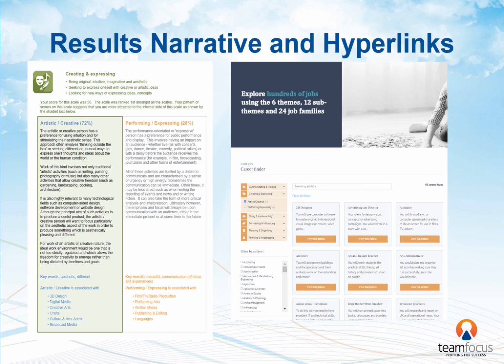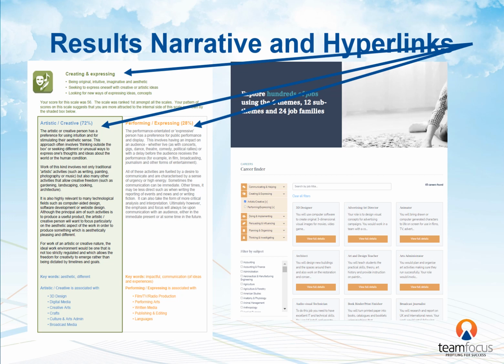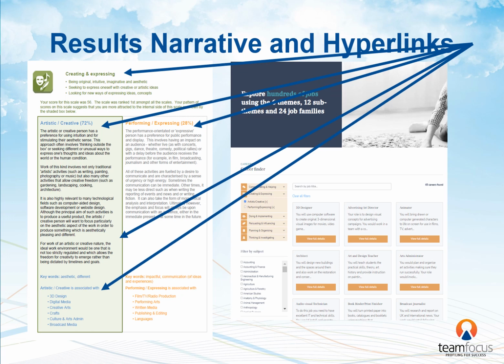The report will then describe their top themes and sub-themes, and it also highlights or boxes the sub-theme that appears more attractive to them. The report has already filtered the jobs most likely to interest them, and these are presented as hyperlinks directly to the Career Finder website, where they can begin their further exploration.